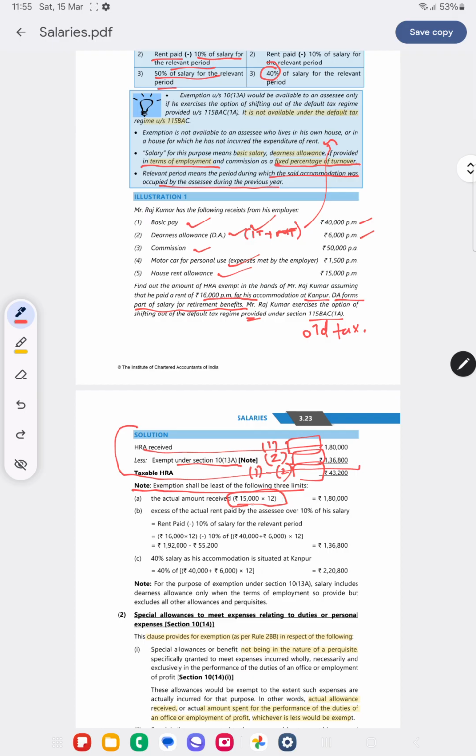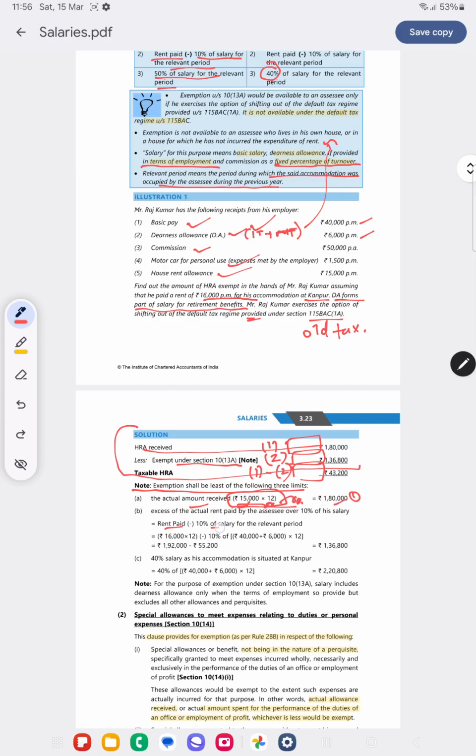your answer paper, 15,000 into 12, because just doing it in the calculator, 15,000 into 12, will not be part of your answer, so you will not carry marks. Even though your calculation is wrong, you will get some marks for showing the calculation. So show even the simplest calculation. So the actual amount received is 1,80,000.